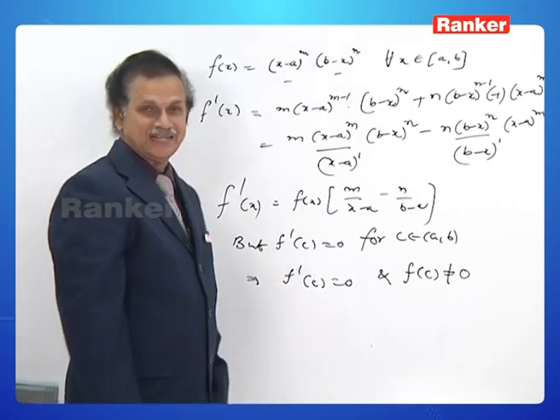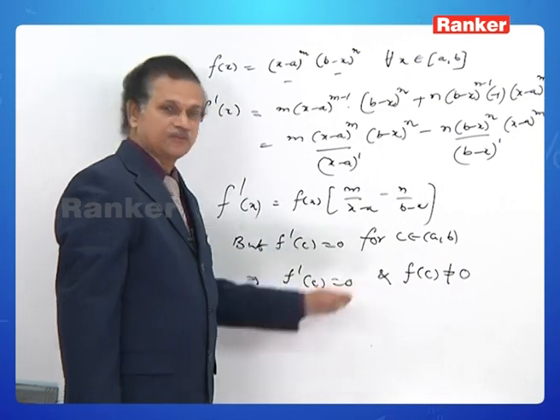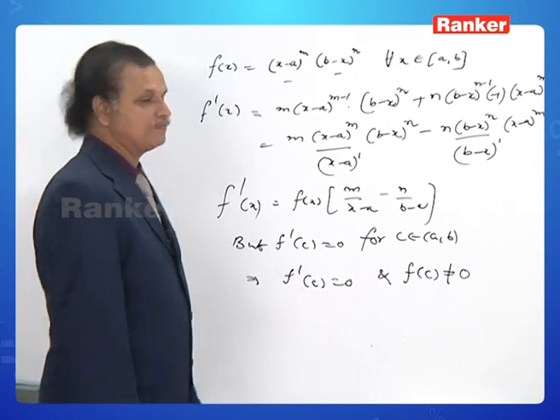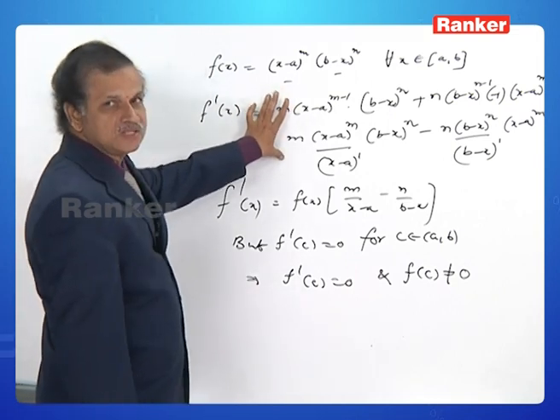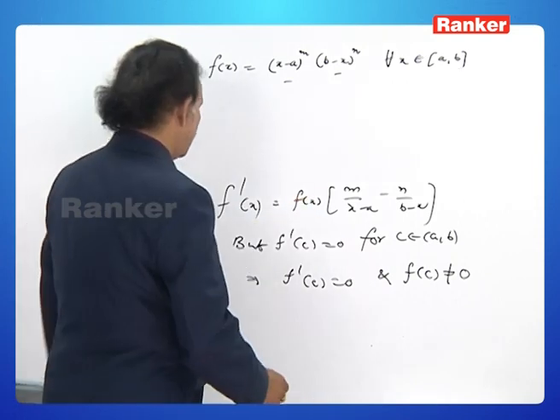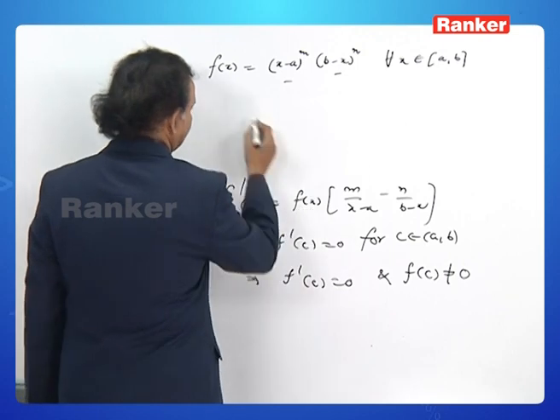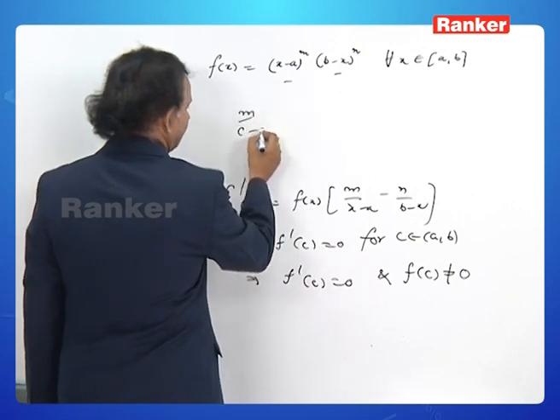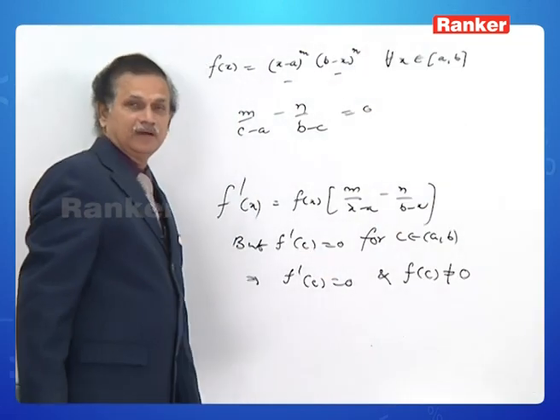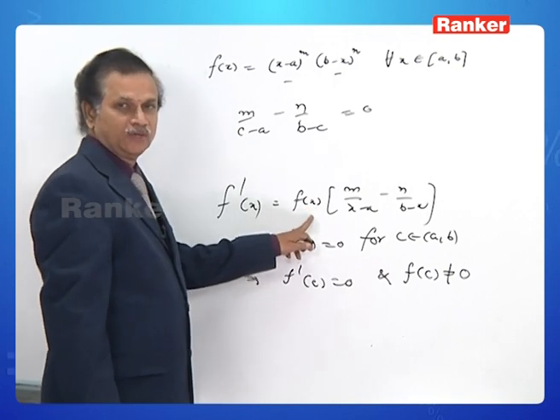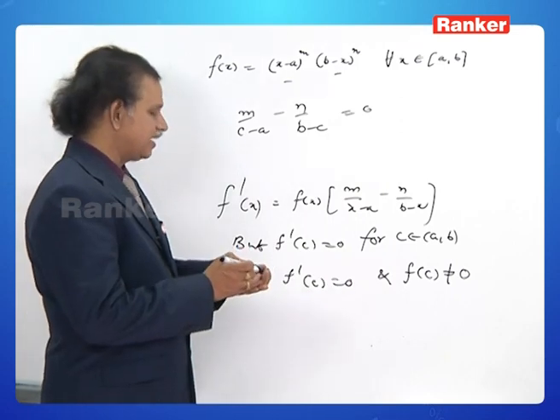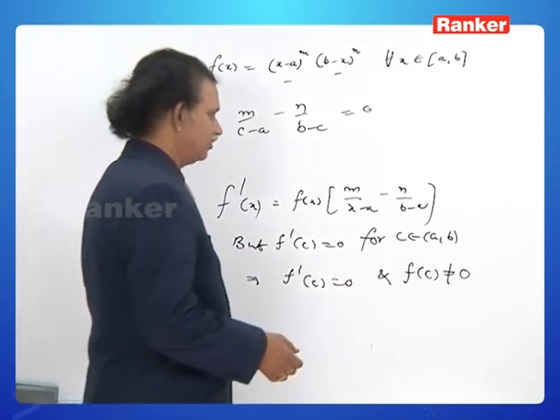You see, this is f dash x. We are to use these two conditions. Well, for the sake of calculation purposes, I would like to remove these two steps, just to save some space on the board. Okay, f dash c is equal to 0 means m by c minus a minus n by b minus c is equal to 0. Why? Because f of c not equal to 0, the product is 0. As this is not 0, this must be 0.